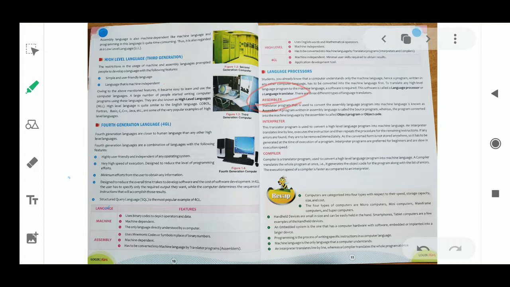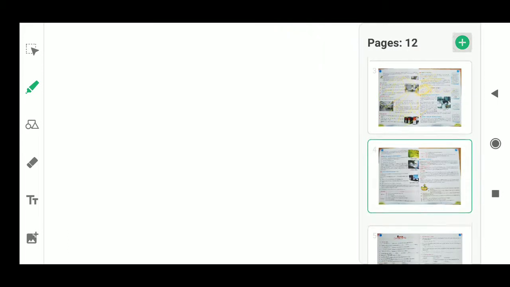The compiler will not go line by line, it will compile at once. You just try to understand here. I just gave you one little idea. What is the use of the assembler? The assembler will do the conversion from assembly language to machine language.